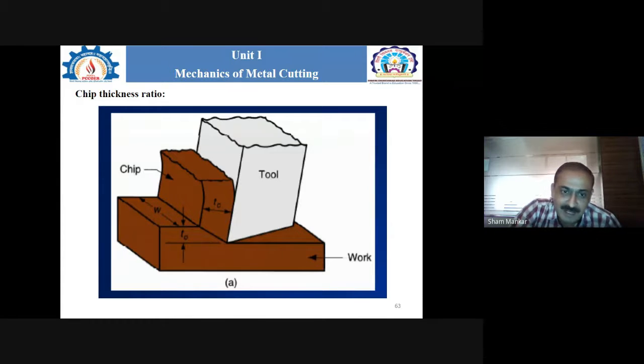That is just for understanding what T0 is, just for locating the shear plane and the shear angle, and FS, the shear force on that particular angle. Any doubt or any query?